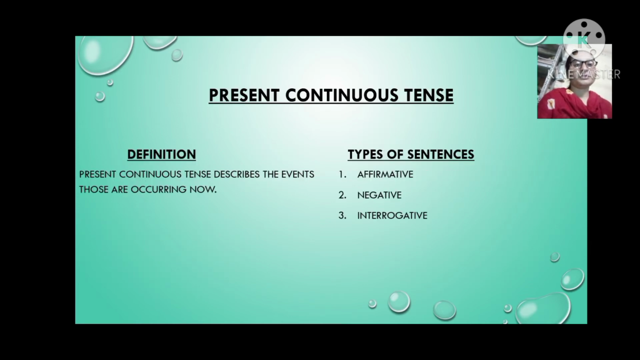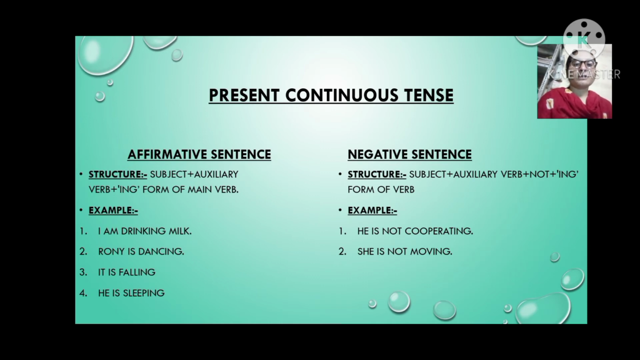Let's see present continuous tense. Start with definition. Present continuous tense describes the events that are occurring now. So whenever we talk about or describe events that are running now, it is present continuous tense, and it has three types of sentence: affirmative, negative and interrogative. Let's see the first type, affirmative sentence.